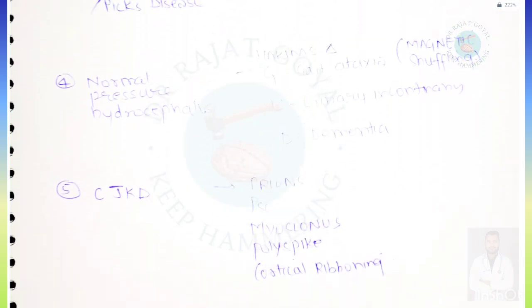Normal pressure hydrocephalus. Normal pressure hydrocephalus has been asked many times in UPSC CMS in the last 10 years, and the special point about this is Hakim's triad, which includes GUD. G is gait ataxia, or magnetic or shuffling gait, then U is urinary incontinence, and D is dementia. So ataxia, urinary incontinence and dementia will be there.